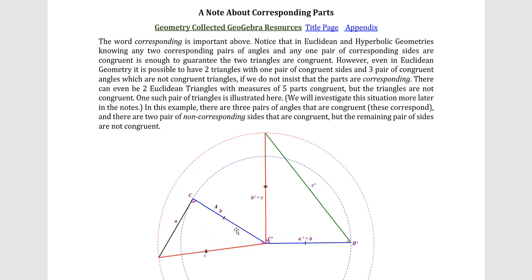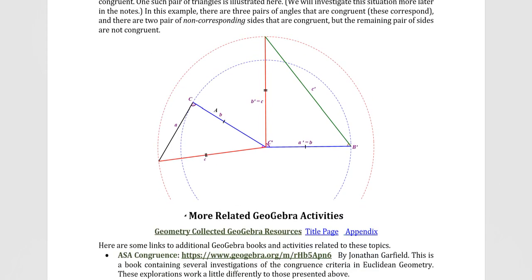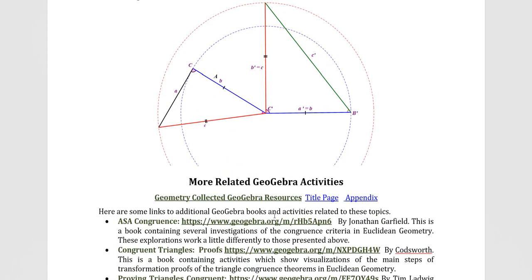This side here corresponds to this one here, they're not congruent, and this one here corresponds to this one, and it's not congruent. But we do still have 5 non-corresponding, in some cases, congruent parts. So the word corresponding is important.